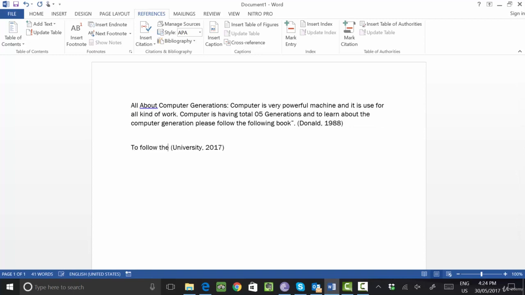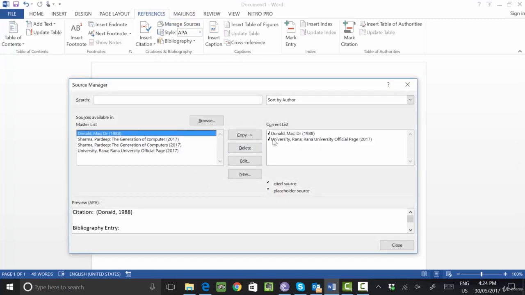To follow the website, please use the URL of University 2017. Is it clear? Okay, if you want to see how many sources we entered in our book, click on Manage Sources. In Manage Sources you will see we have two pieces of information here, right?